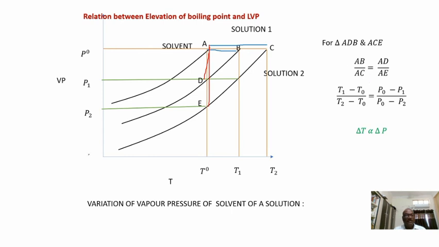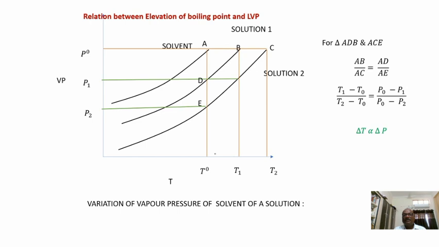So what is AB? AB is nothing but T1 minus T0.